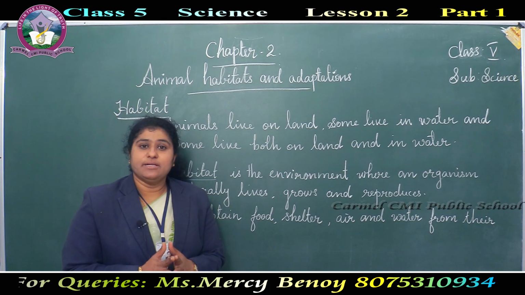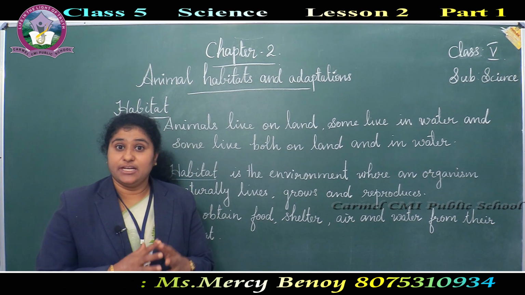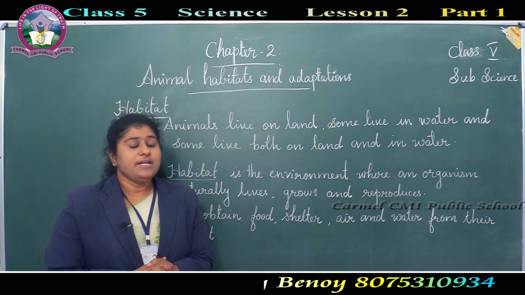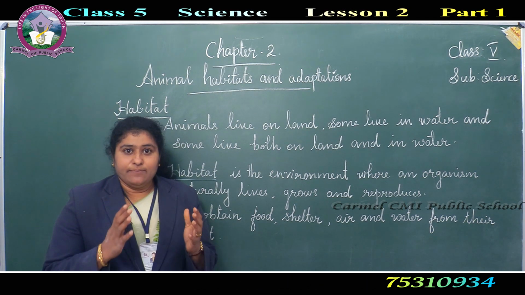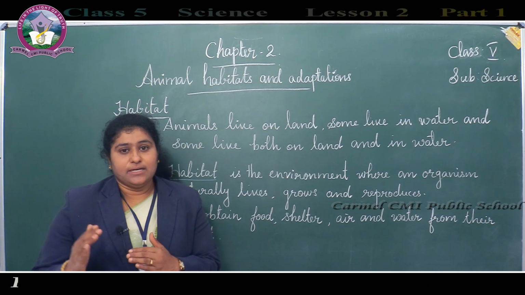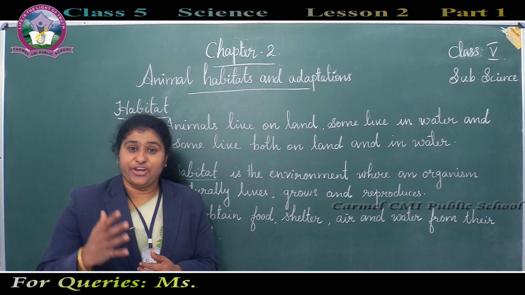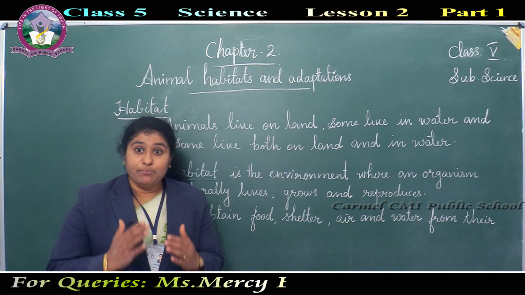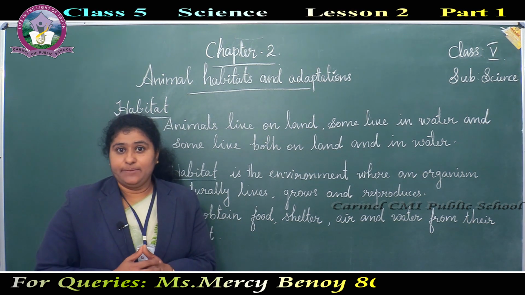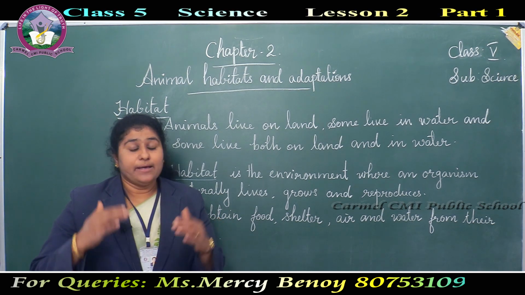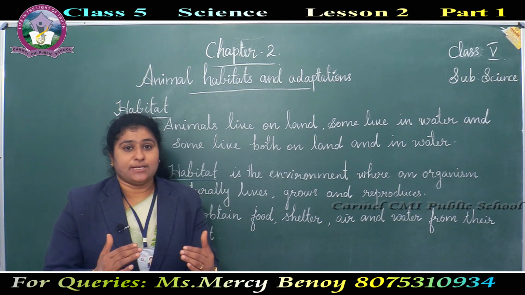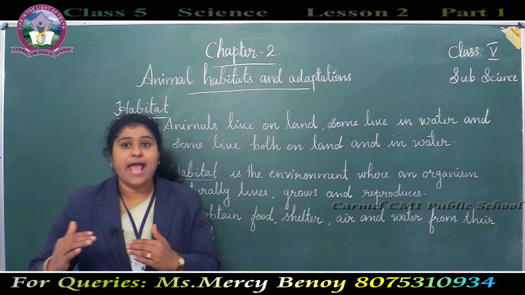Different types of animals are living in our nature. We can see different varieties of animals. Some live on land, some live in water, some we can see on trees, and some live both on land and water. These are different habitats. Animals are living in different habitats.